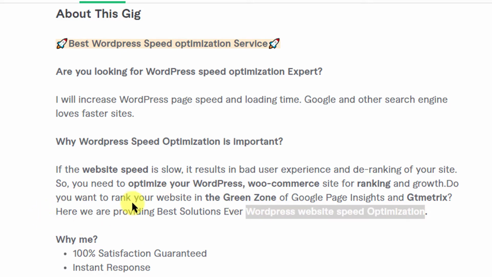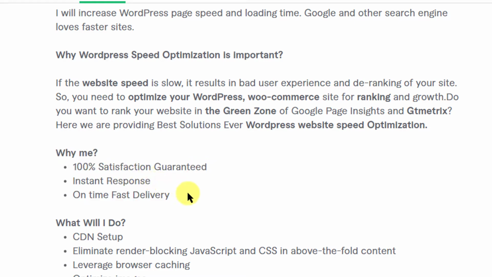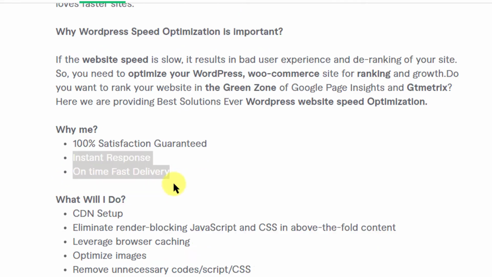Okay, then why me? Again, very, very good section. Always have why me. Why should someone hire you and not the 1,000 others that are there selling the same things, right? So 100% satisfaction guaranteed, instant response, on time, fast delivery. Okay, instant response is nice. If you are always online, you should write it down, otherwise you should not write it.